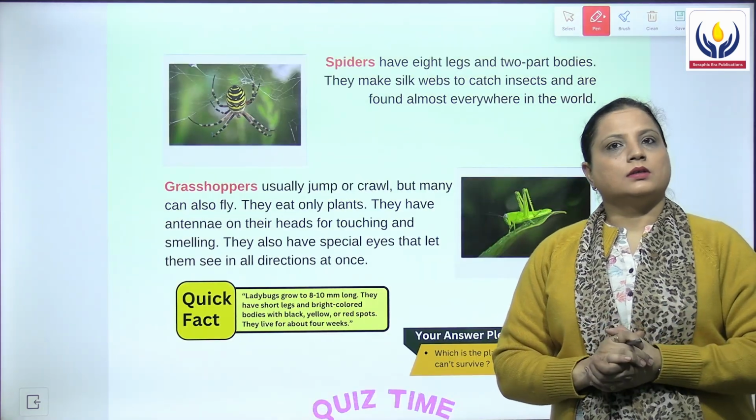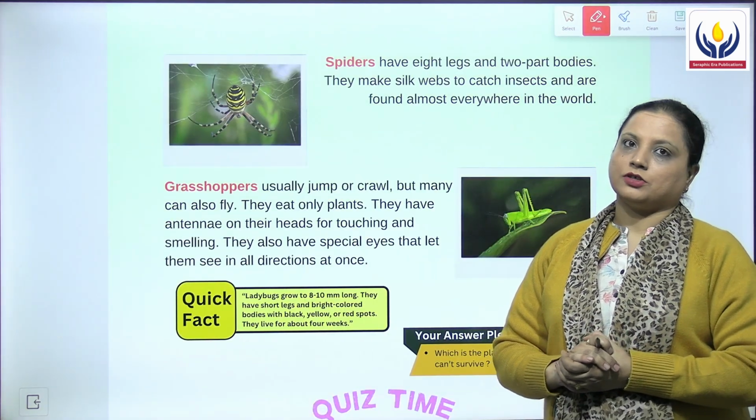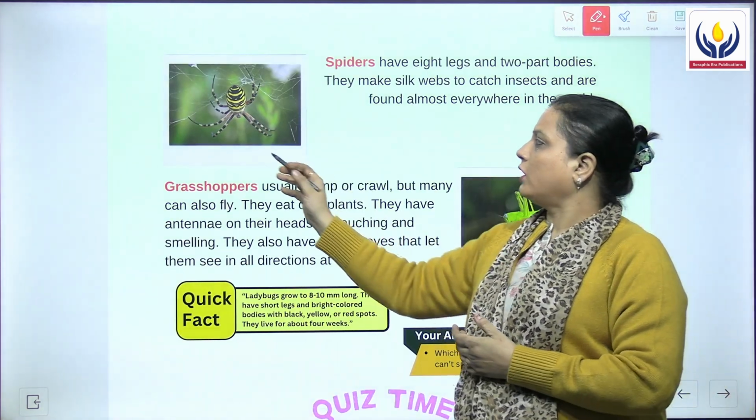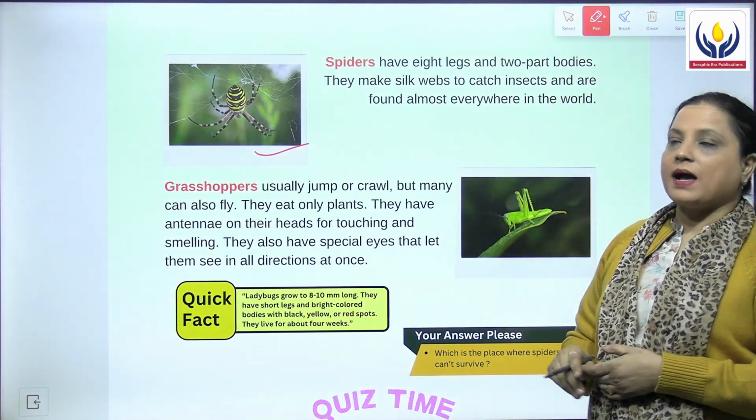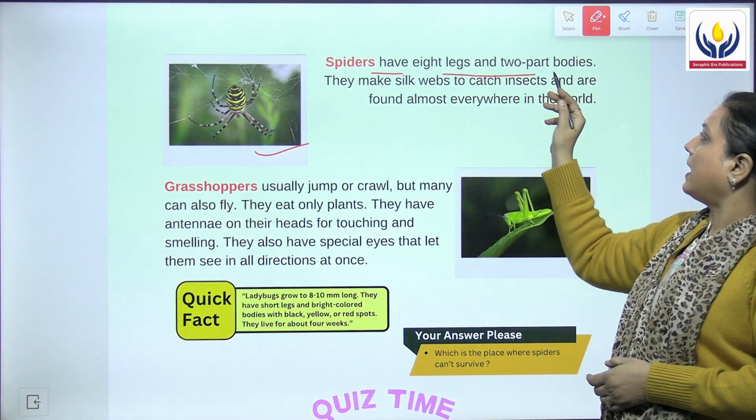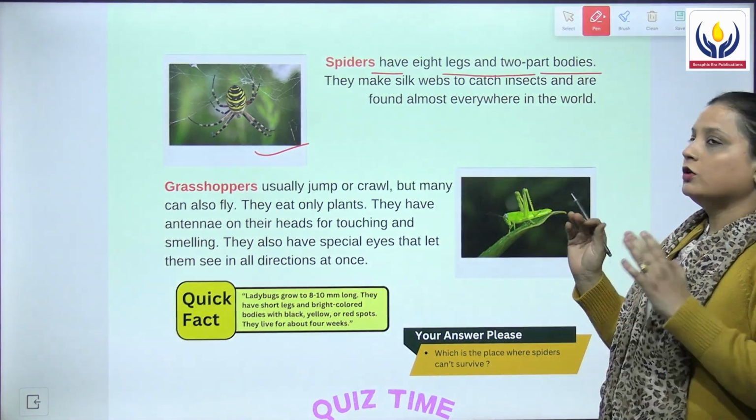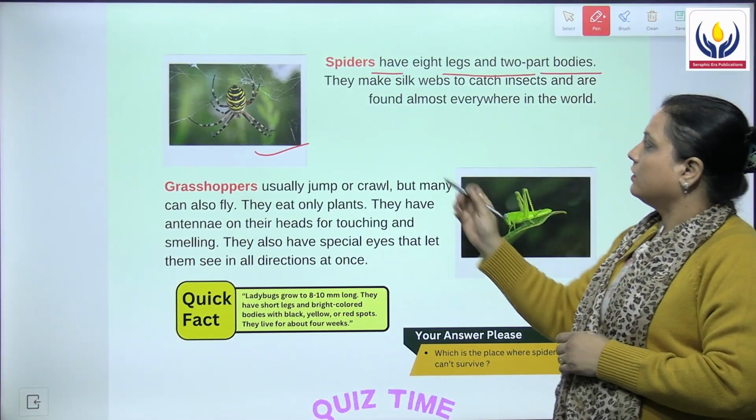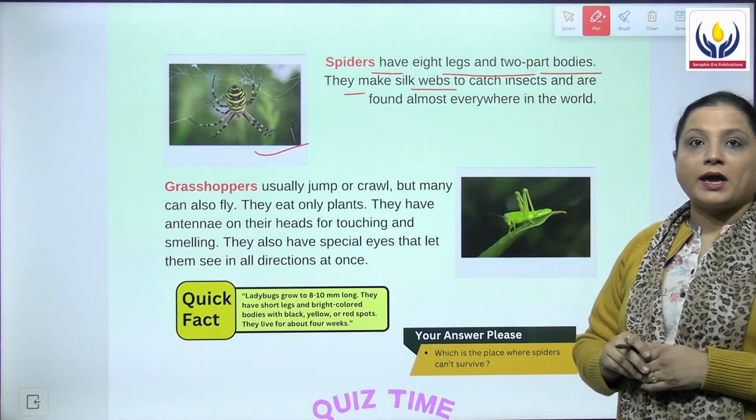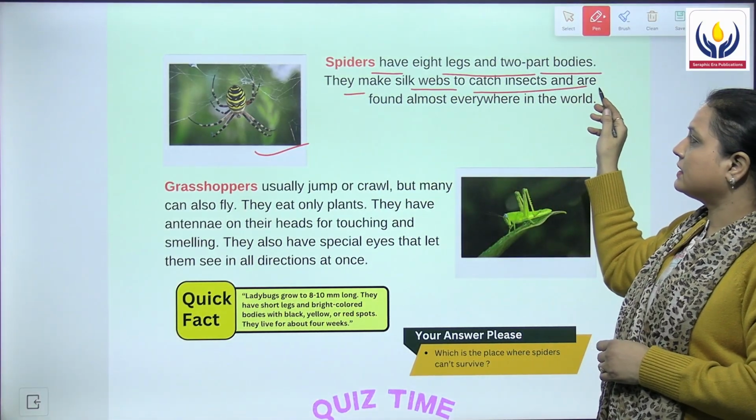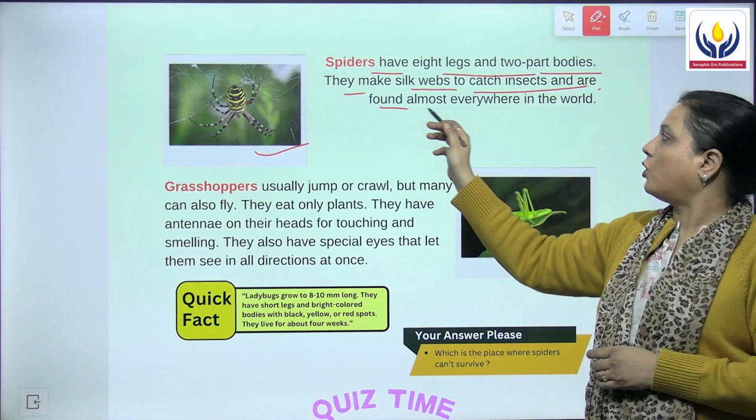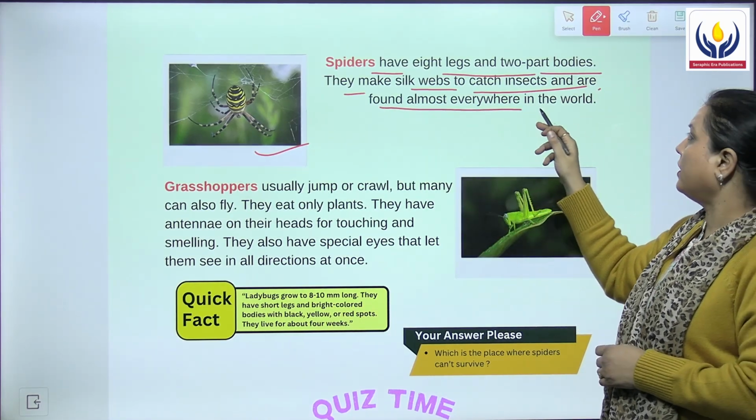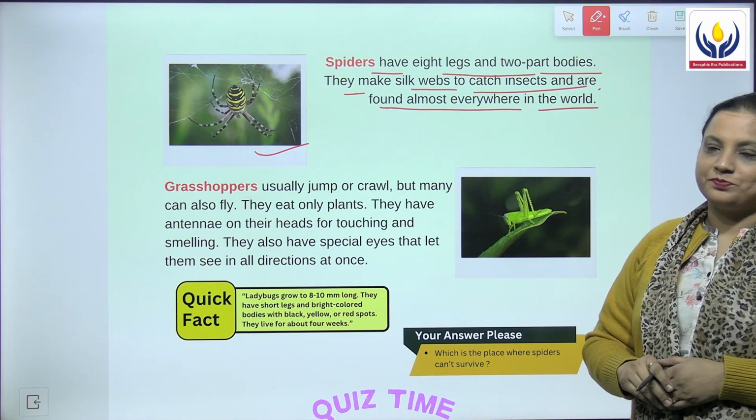The next bug that we see here on the next page is the picture of a spider. Spiders, they have 8 legs and they have 2-part bodies. They make silk webs to catch insects and they are found almost everywhere in the world.